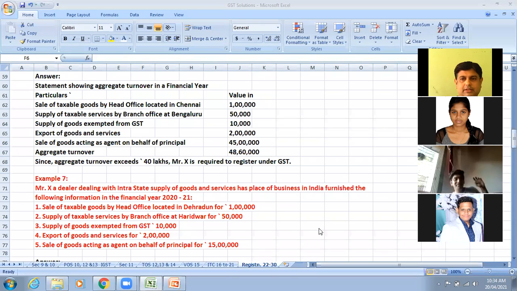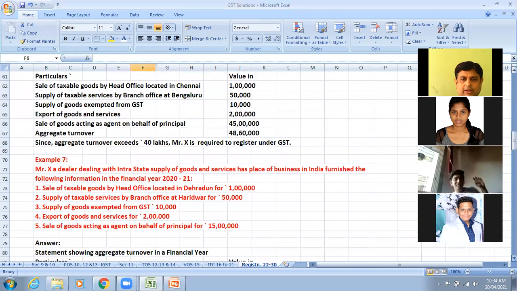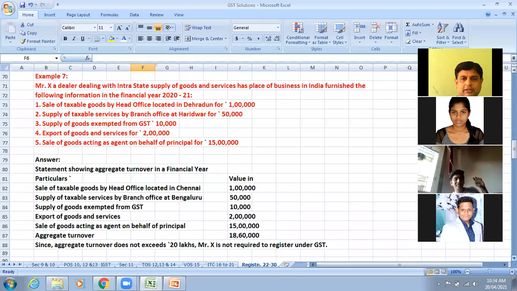20 lakhs. Yes. So here I will not go for 40 lakhs. Here the limit is 20 lakhs. Now check whether 20 lakhs is crossing or not. So here we are getting only 18 lakh 60,000, which is lesser than 20 lakhs. And that is why, thank you Payal and Santosh.